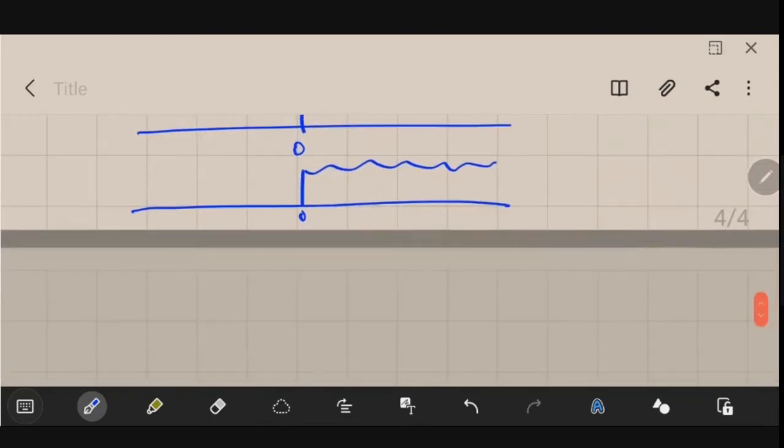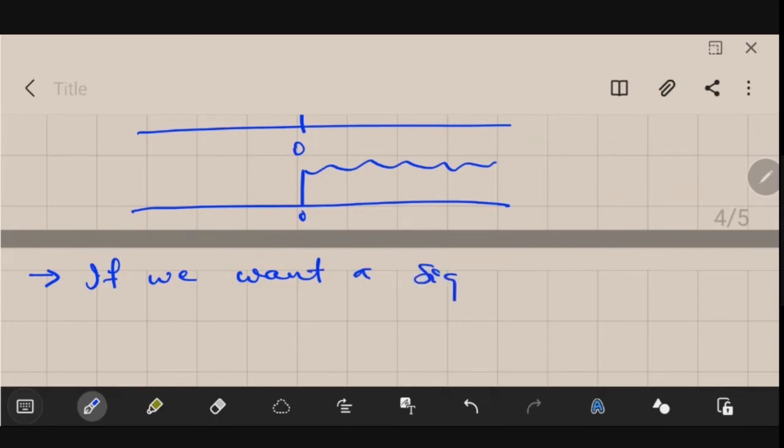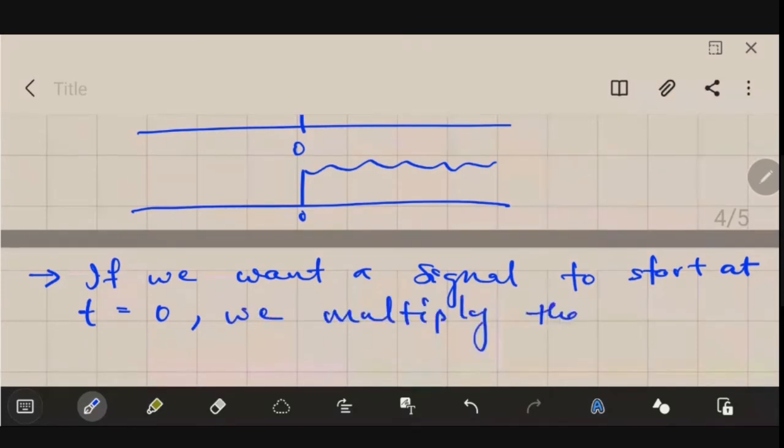So let us write that also. If we want a signal to start at small t is equal to 0, we multiply the signal by u of t.